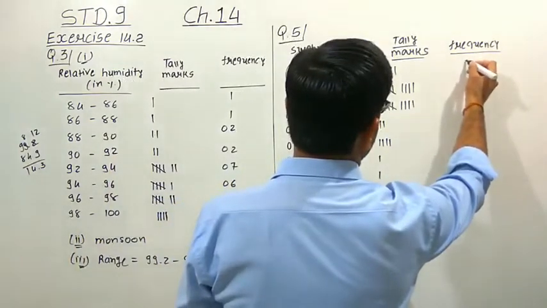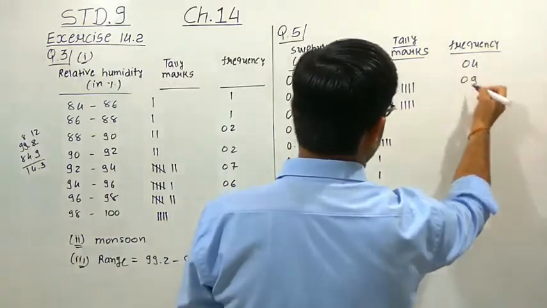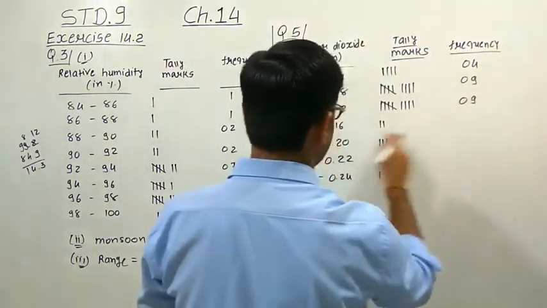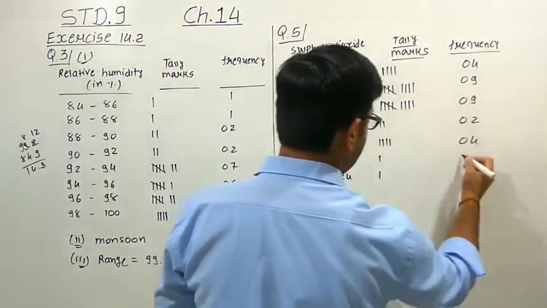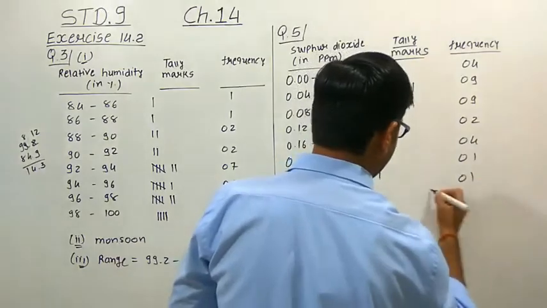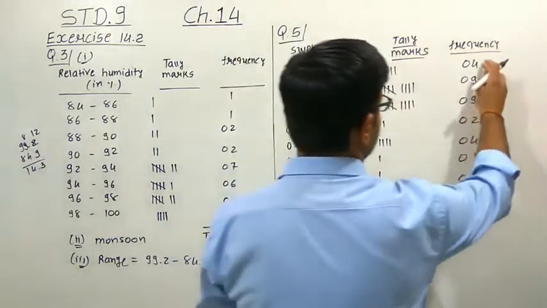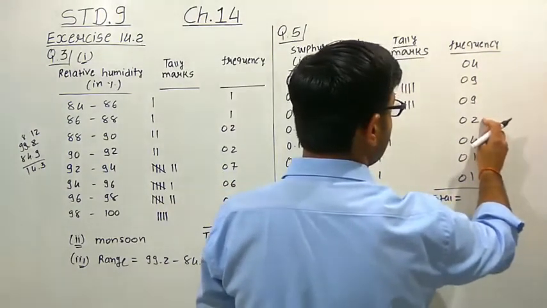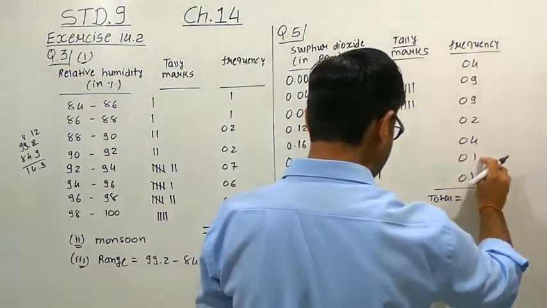Here we get 4. Here we get 5 plus 4, that is equal to 9. Here we get 5 plus 4, it is also 9. Here we get 2. Here we get 4. Here we get 1, and here also 1. What is the total? 9 plus 4, 13. 13 plus 9, 22, plus 2, 24, 28, 29.